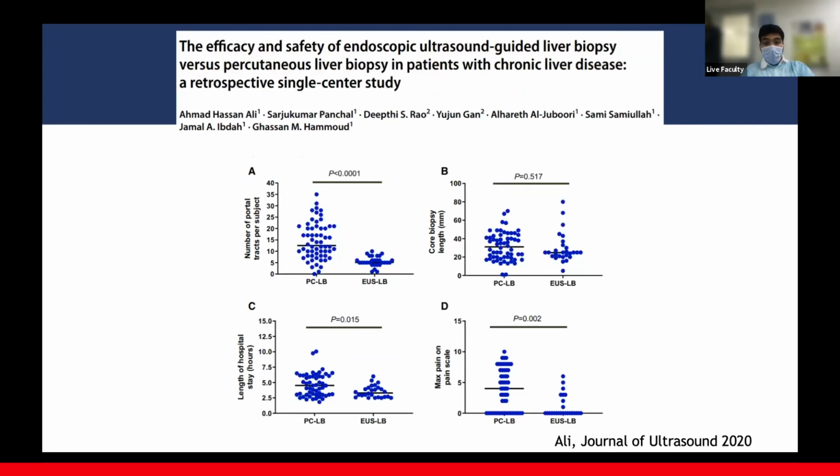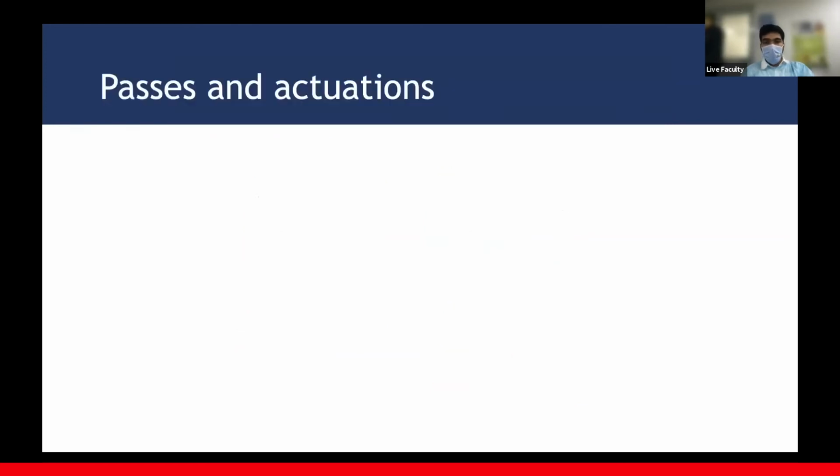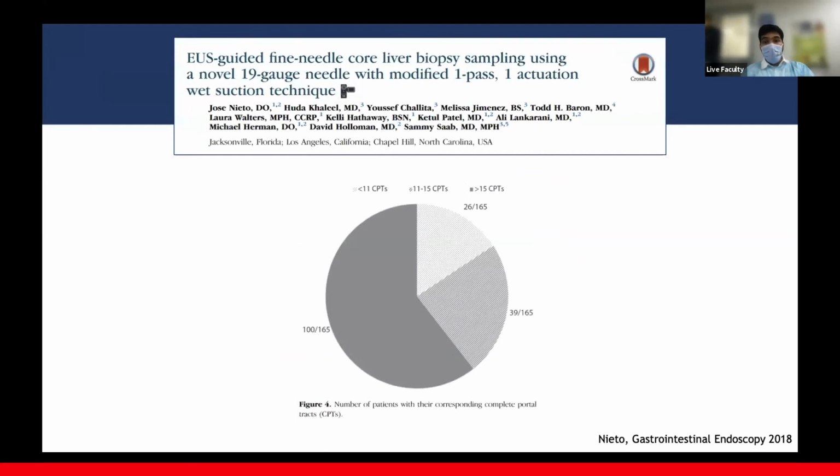In terms of safety, it definitely seems that this procedure is safer, more patient friendly. There's a lesser length of hospital stay and seems to be lesser pain. So that's good. Coming to passes and actuations. So we've seen that one pass, one actuation with a wet suction technique seems to be giving us the desired number of portal tracts in over 80% of cases.